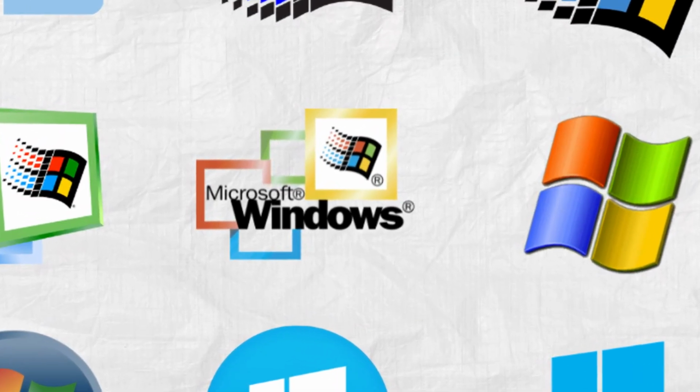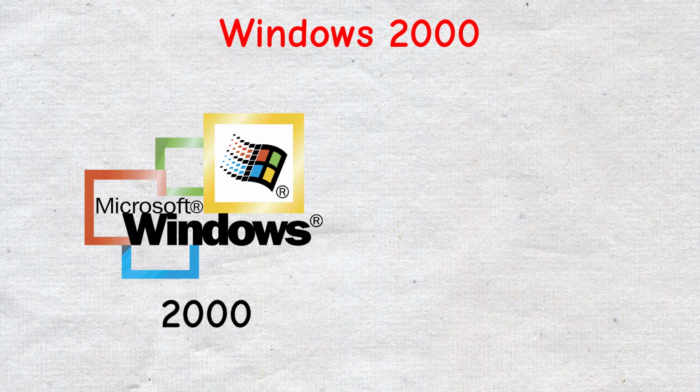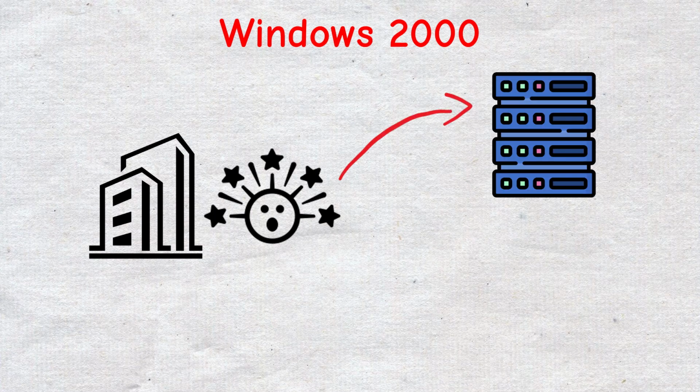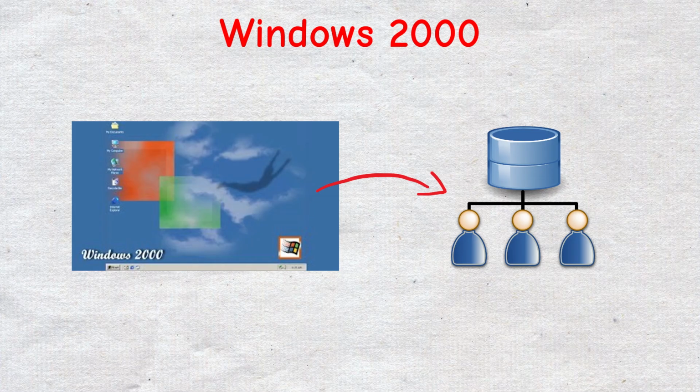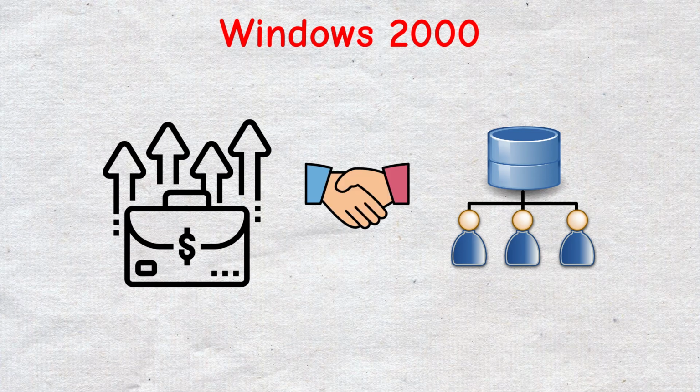Windows 2000, released the same year as ME, but this one was aimed at businesses. It was based on the NT kernel, making it way more reliable and secure. Companies loved it for servers and professional environments. Fun fact, it introduced Active Directory, which businesses still rely on today.